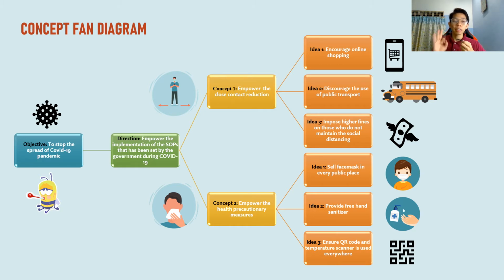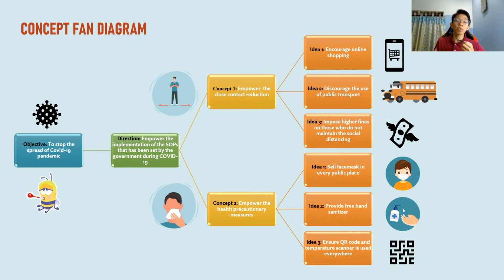And then the third idea for this concept is impose higher compounds or higher fines for those who do not maintain the social distancing. Previously, fines have been imposed on those who break the S.O.Ps or who do not maintain the social distancing, but we can say there are still many who are stubborn and ignoring these fines. This proves that the fines imposed did not make them repent and follow the rules. Then higher fines should be imposed so that they are more afraid to commit this offense.